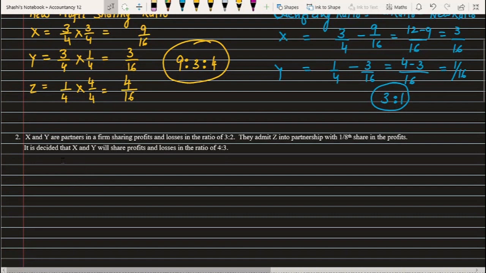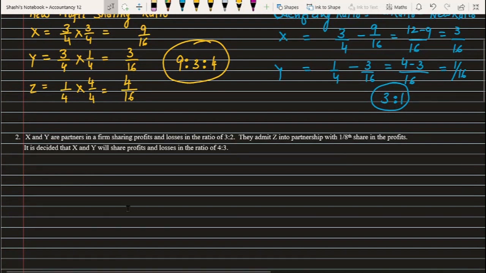My second question says X and Y are partners in a firm sharing profits and losses in the ratio of 3 is to 2. They admitted Z into the partnership firm for 1/8 share in the profits. Now you can see easily that this first line gives the same picture as the first one, but something else is there. It is decided that X and Y will share the profits and losses in the ratio of 4 is to 3.